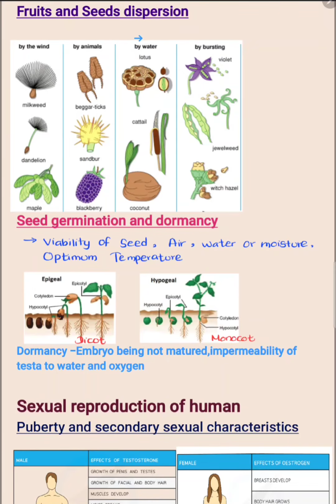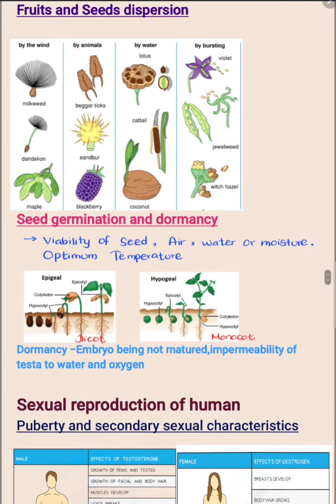The next one is by water. The fruits or seeds that disperse by water have a fibrous pericarp that can float on the water, and some have air-filled shells like lotus.